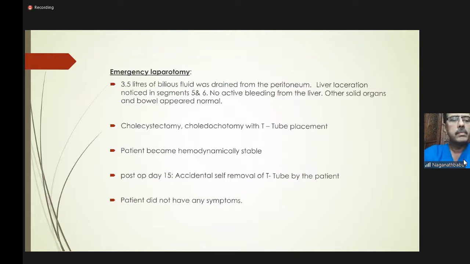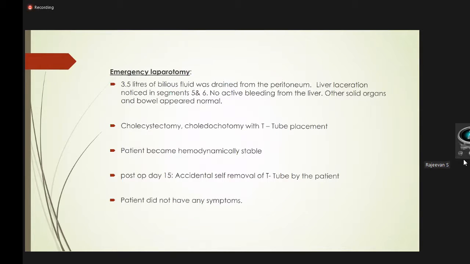The patient underwent emergency laparotomy, and 3.5 liters of bilious fluid was drained from the peritoneum. Liver lacerations were noticed in segments 5 and 6. There was no active bleeding from the liver. Other solid organs and bowel appeared normal. In view of bile in the peritoneum, cholecystectomy and choledochotomy with T-tube placement was done, and the patient became hemodynamically stable. But unfortunately, on post-op day 50, the patient accidentally removed the T-tube by himself.